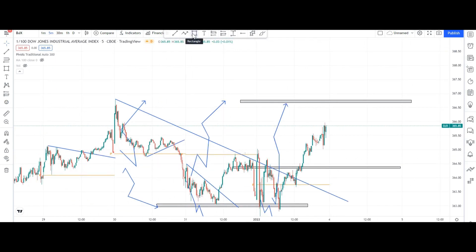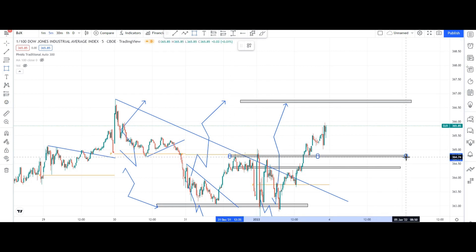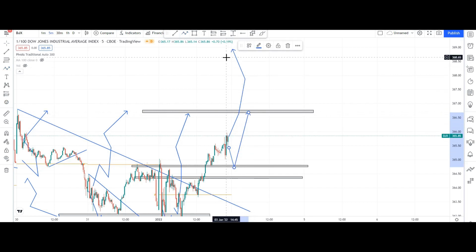Okay guys, so I will just do it. Okay, this will act as a support. Now we can see how it will go. If it opens flat or something, it is your first target, second target and third target. Okay guys, if it opens gap down or something, it will touch and it will go up till here. First target will be this, second target, and you can continue on the upside.